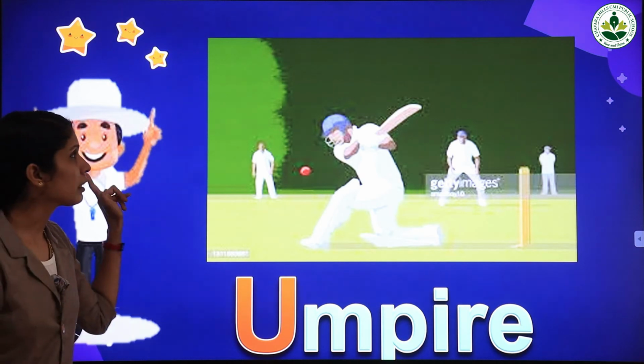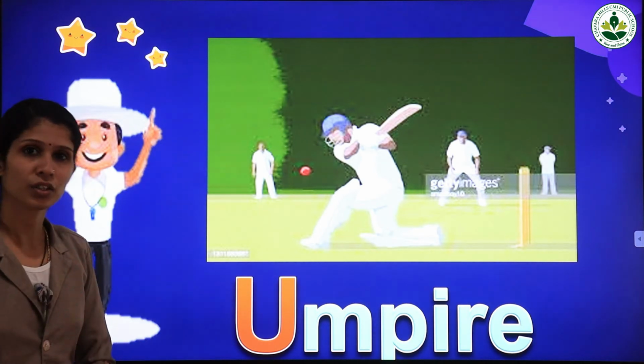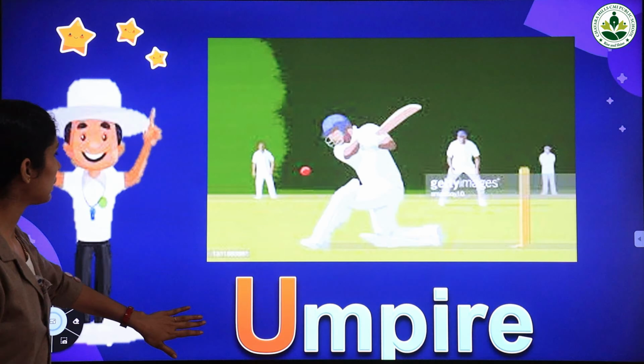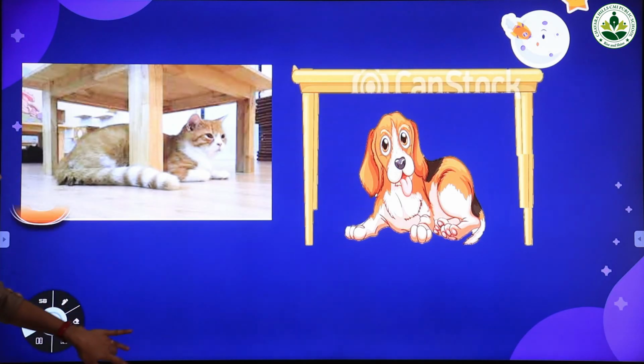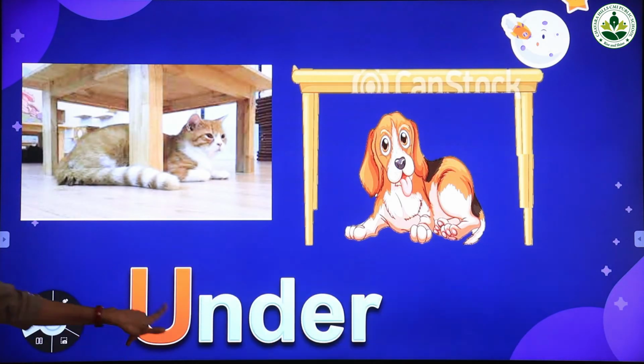Umpire. We can see umpire in cricket. Okay. And our last word starting with the letter U is under. Repeat after me. Under. Once more. Under. U is for under.